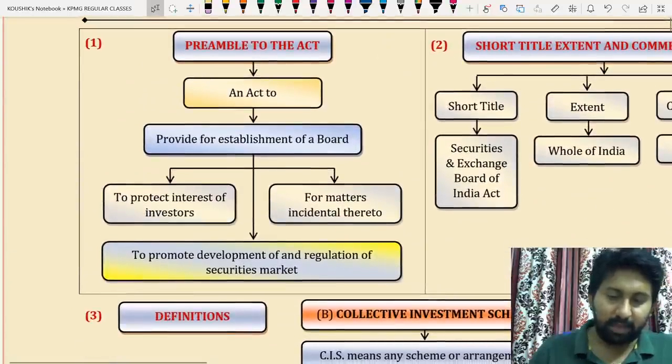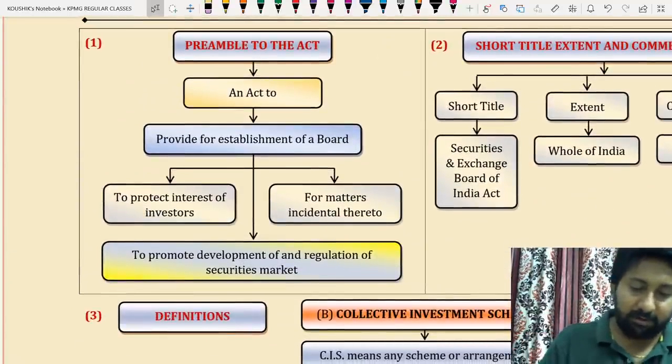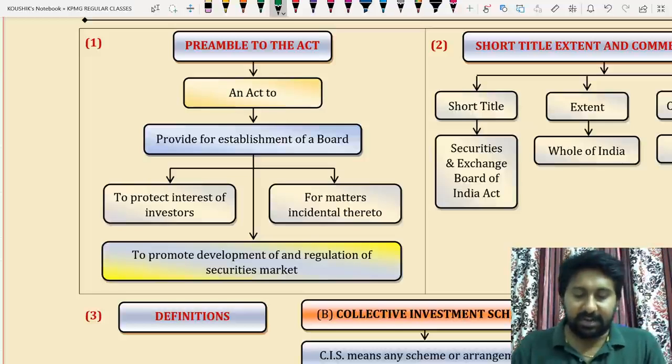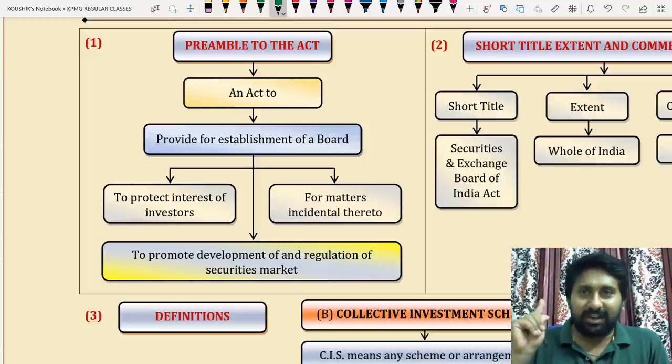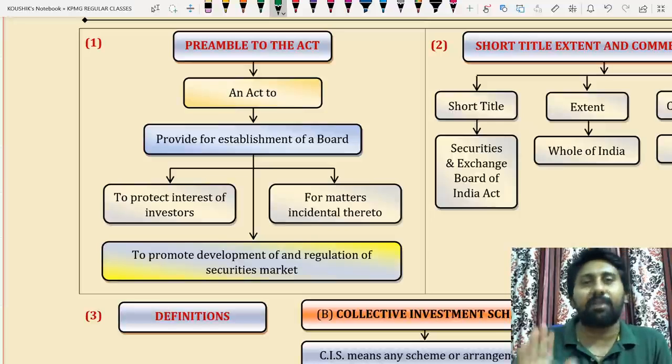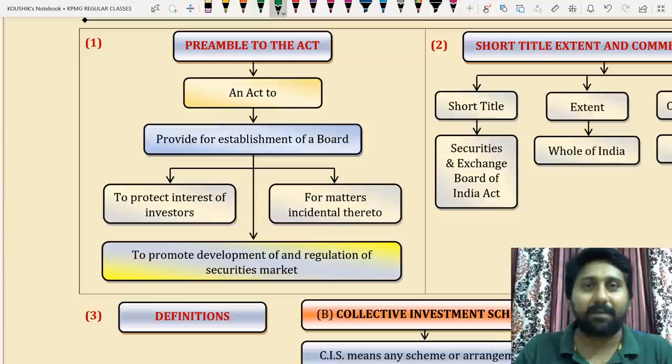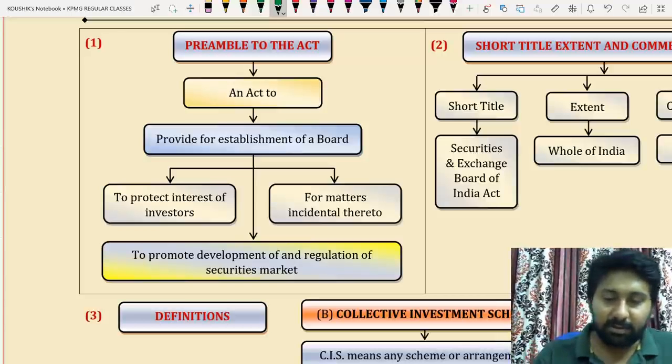So, the preamble to the Act. An act to provide for the establishment of a board, with the purpose to protect the interests of investors, to promote the development and regulation of the securities market, and for matters incidental thereto. You can also read this. This is easy to understand since with a chart your brain can immediately take a photo snap. So immediately you can remember.